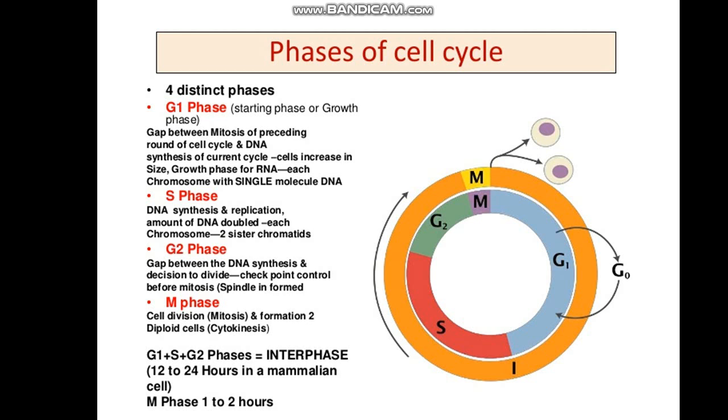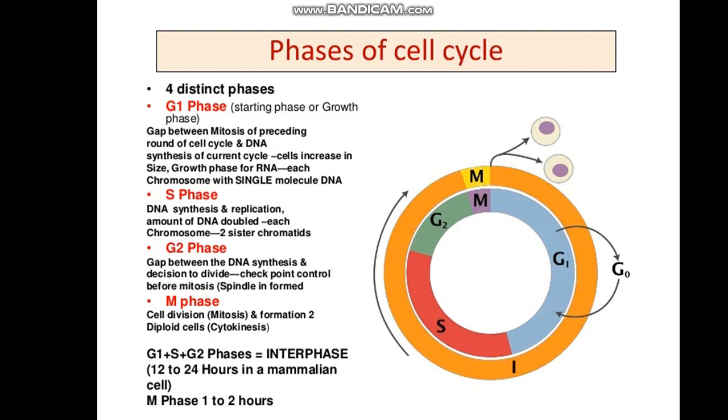In G1 phase, the cells increase in size, metabolic activities increase, and organelles get doubled. All the preparations required for the synthesis of DNA take place in gap 1 phase, which is followed by the S phase. Then comes the gap 2 phase, that is the G2 phase. This is the gap between DNA synthesis and the decision to divide. And here also there is a checkpoint working, the G2 checkpoint. In G1 also there is a checkpoint.